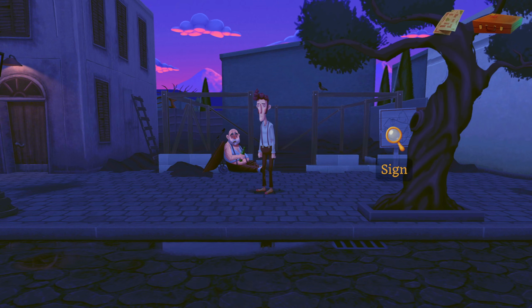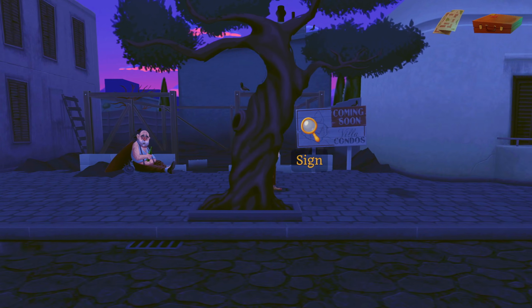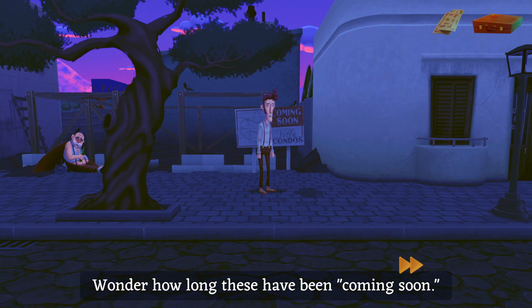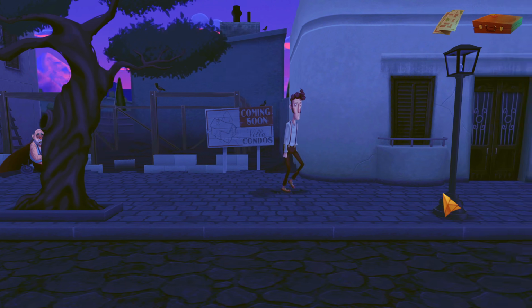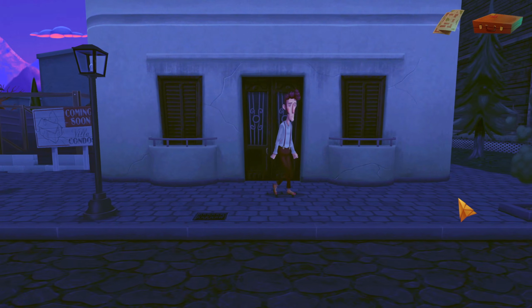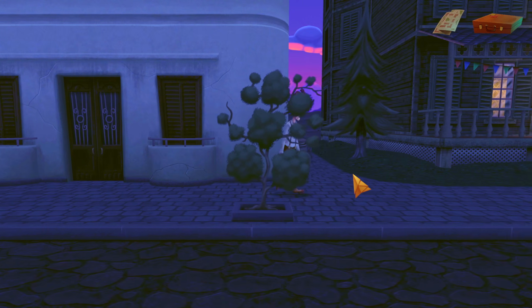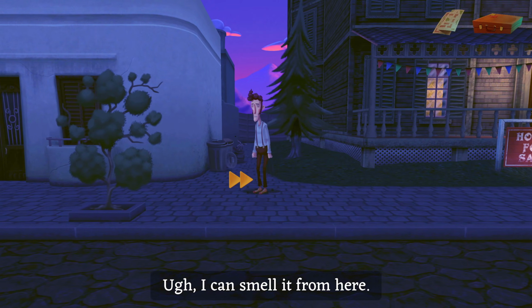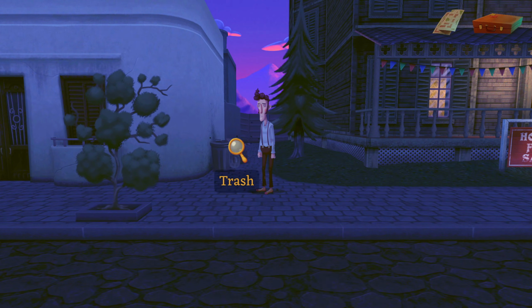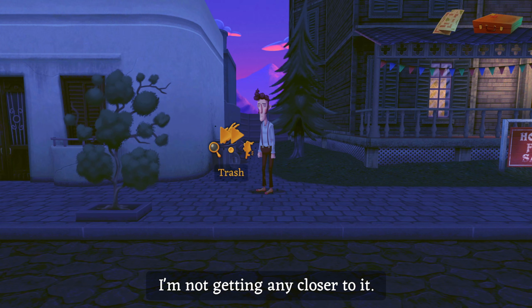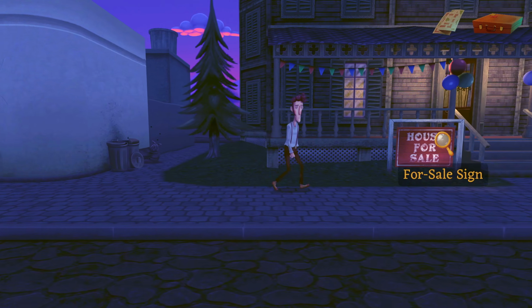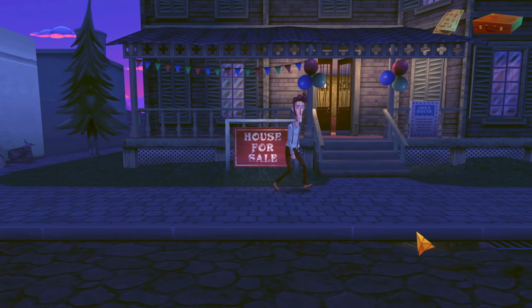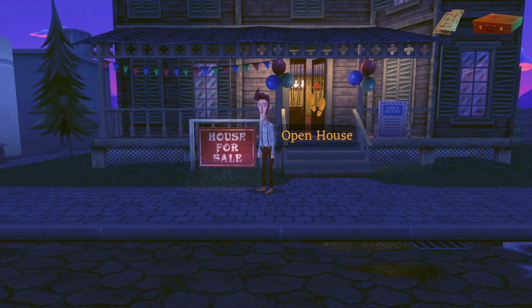Okay, maybe later. I suppose this is what's meant to be built. Wonder how long these have been coming soon. Yeah, probably quite a long time. Alright. Are we going through people's trash again? Ugh, I can smell it from here. Well, maybe we can. I'm not getting any closer to it. Then again, maybe we can't. Alright. There's a house for sale here. House for sale. Looks like an open house, so yeah, we can just go straight on in.